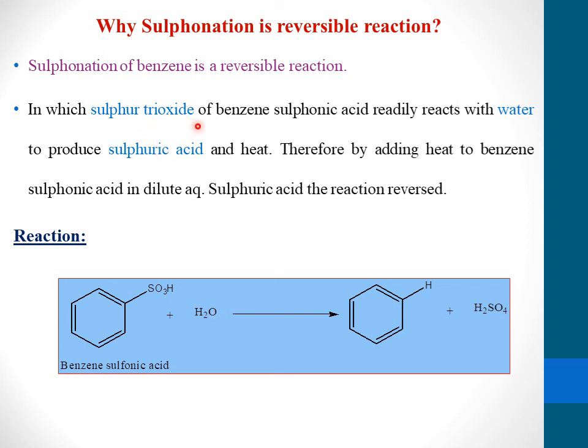So in this, the sulfur trioxide of benzene sulfonic acid readily reacts with water to produce sulfuric acid and heat. Therefore, by adding heat to benzene sulfonic acid in dilute aqueous sulfuric acid, the reaction is reversed. This is the major reason for sulfonation being a reversible reaction.